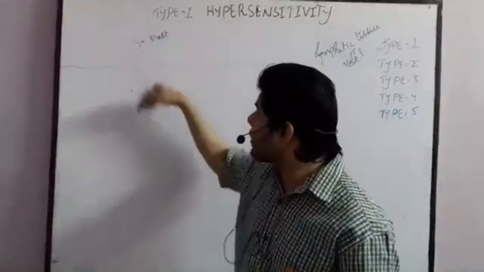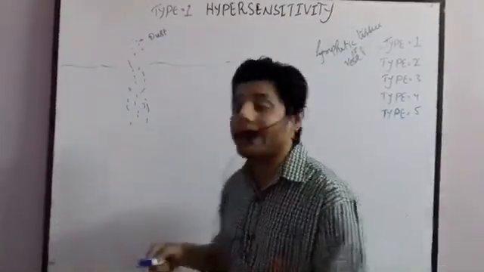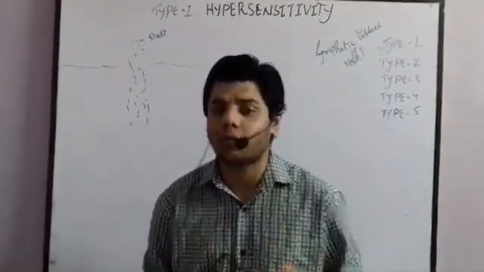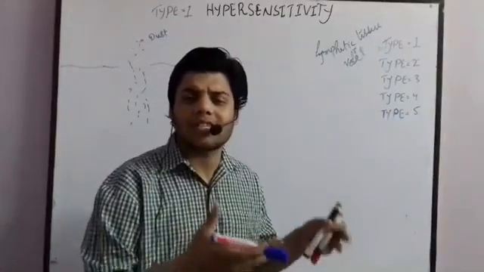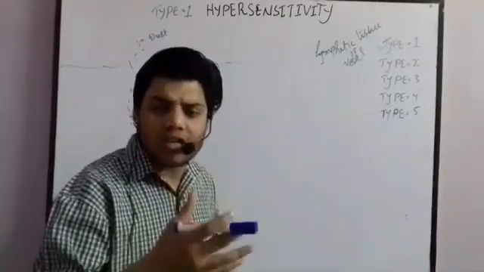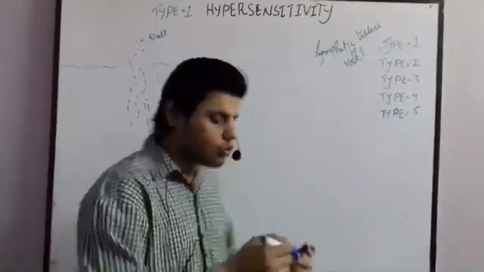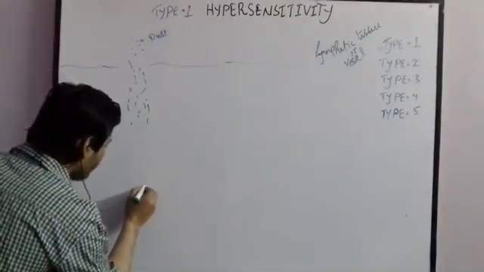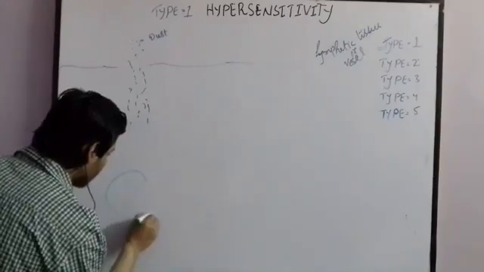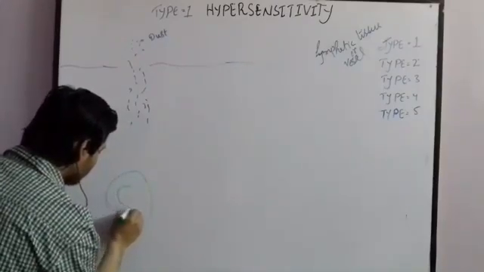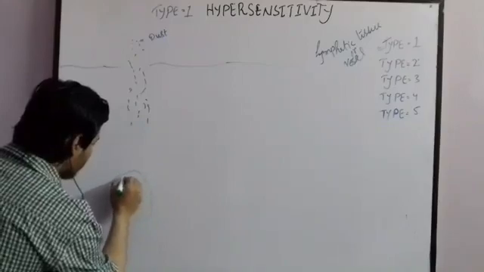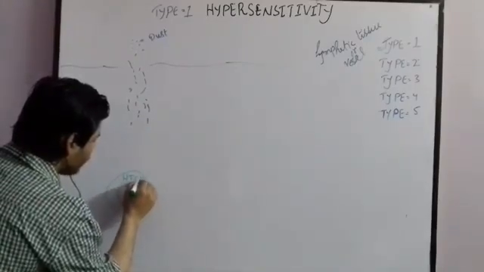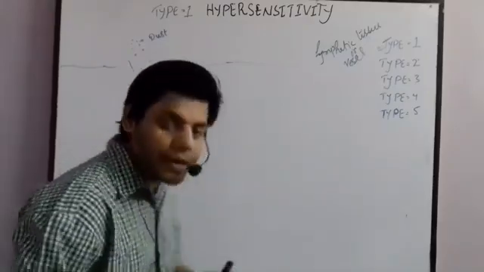So let's suppose the dust is internalized and it will cause a mutation. In what kind of cell will it cause a mutation? If you know, mutation means a kind of change which occurs inside the chromosomes. So let's suppose we have cells that we usually call helper T cells. So this is the helper T cell, we have the helper T cell.